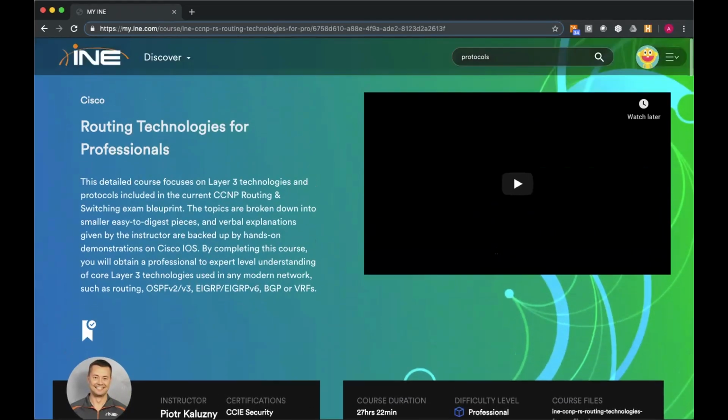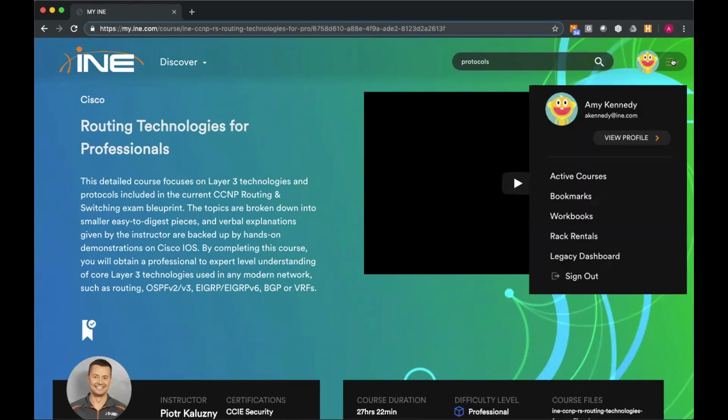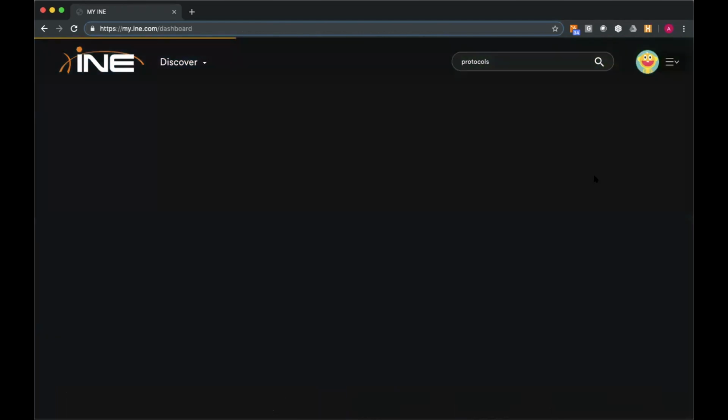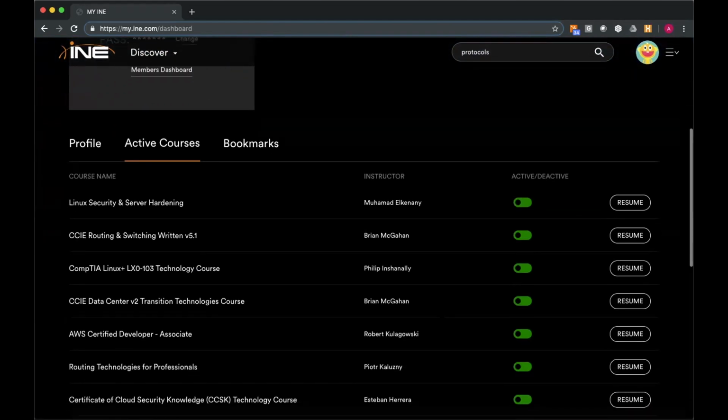Okay. So I'm going to take you now into this main menu off to the side. Okay, it is a drop down. You can go into view profile, active courses, and bookmarks. Those are all going to take you to the same primary menu, and it looks like this. So if you've saved a course to the active courses tab, this is where it will appear.